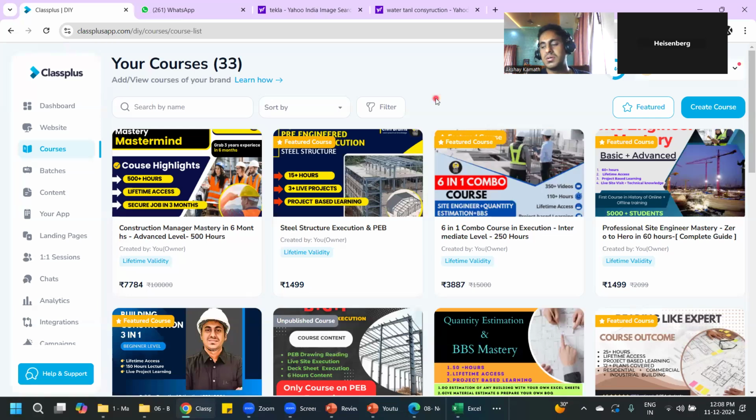See, you decide how you want to do that. I mean, both are good. Private is also good. Government is good from the salary point of view and from the secured life point of view. But there won't be too many challenges in government jobs, especially from execution or design. Government people will not be involved much in design. They will just verify it, but design will usually be done by private firms. That's how it is. So it depends on what kind of person you are. Based on that, you can take a decision.